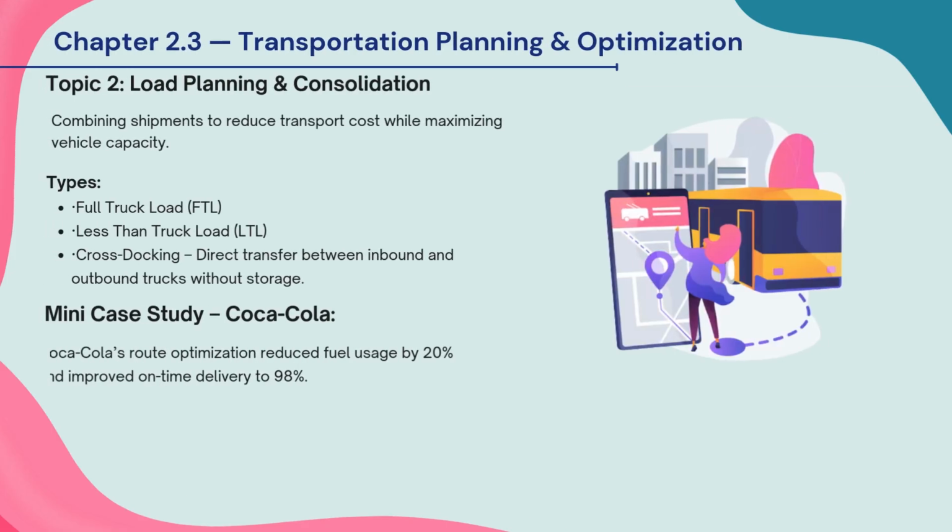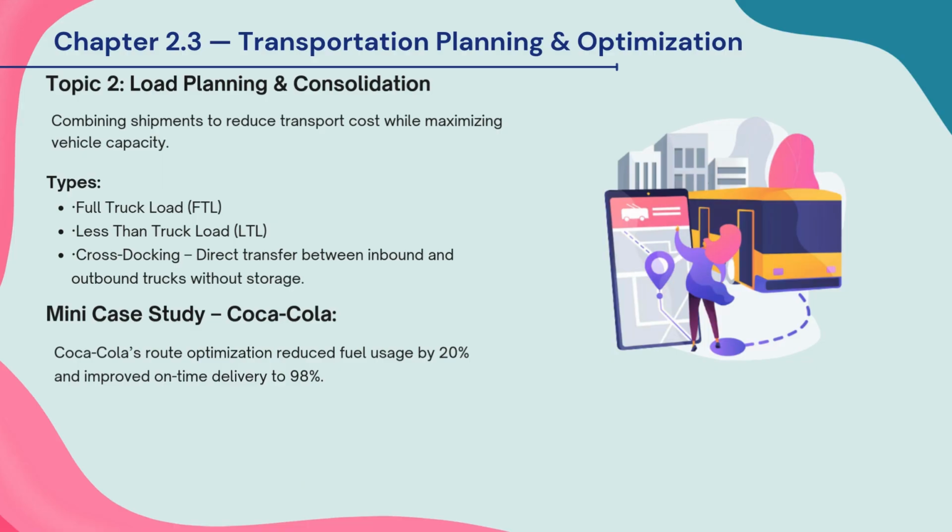This slide explains load planning and consolidation, which means combining multiple shipments to reduce transportation cost and fully use vehicle capacity. There are three main types: FTL, full truck load, where one shipper uses the full truck. LTL, less than truck load, where multiple shippers share one truck.